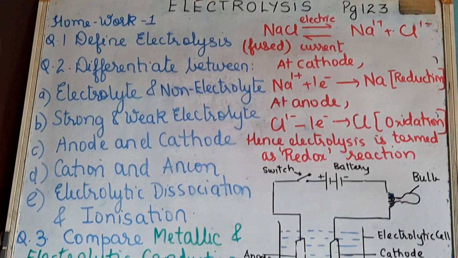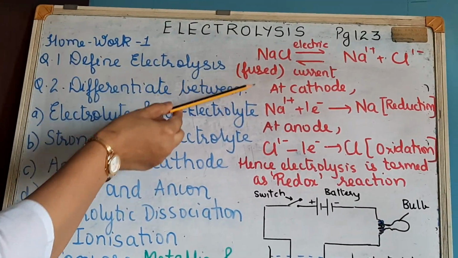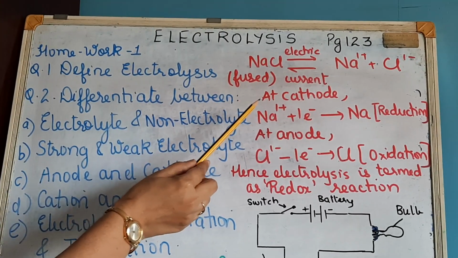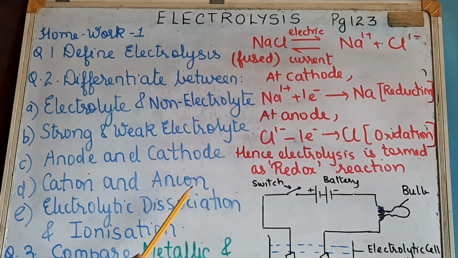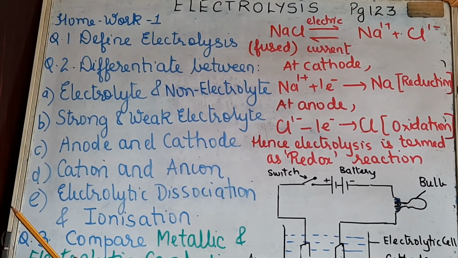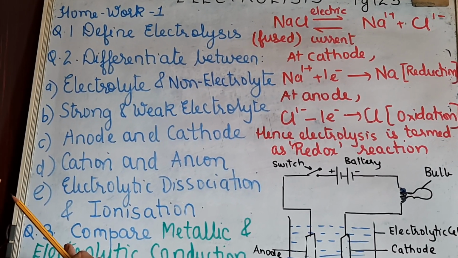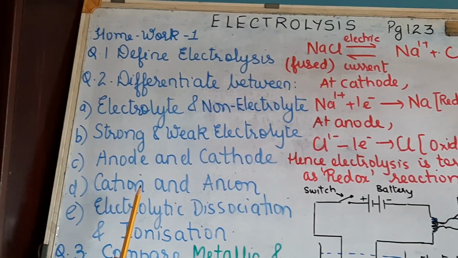Yes, first question is define electrolysis. Now in that, this particular example has been given of sodium chloride. There at cathode, under that it is written positive electrode. So just make that correction. Cathode is the negative electrode, yes, okay, it is attached to the negative terminal, so it is a negative electrode. So just cancel that, it is a correction, okay.